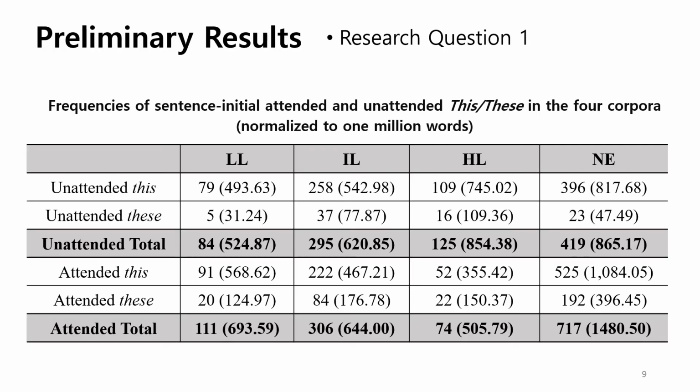So if you look at this table, you can see that the learners' use of unattended this and these is increasing as their proficiency level increases, and for the higher level students, their use is almost similar to the native English students. However, one interesting result was the red box. For attended this and these, we can see that the native English speakers use this exceptionally a lot. However, the order of using attended this and these goes kind of backwards among the learners. So the lower level learners use more than the higher level learners.